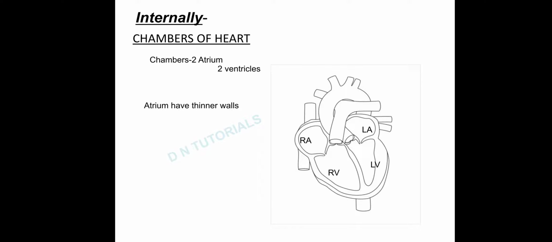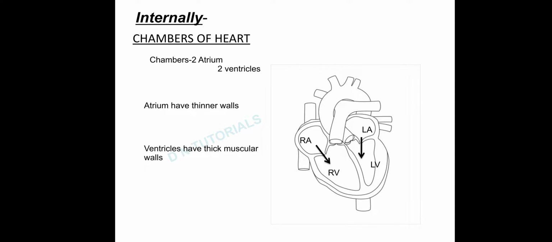When we compare the atrial chambers and the ventricles, atrium have thinner wall as compared to the ventricles because they need to pump the blood to the ventricles only. So they don't need a more muscular wall.